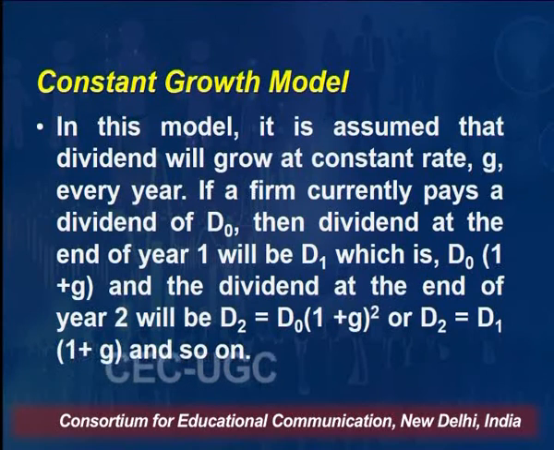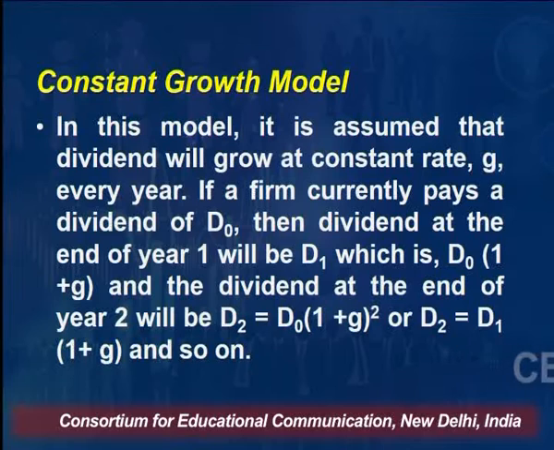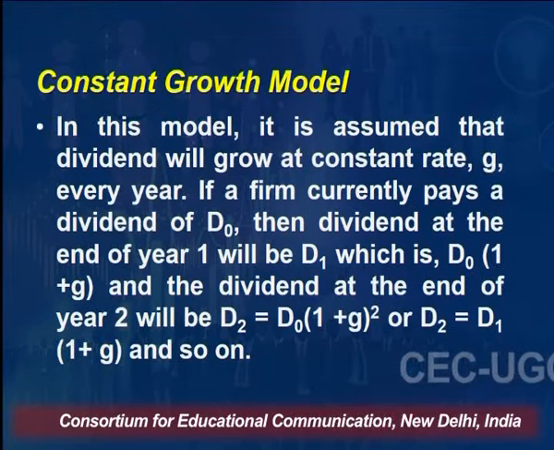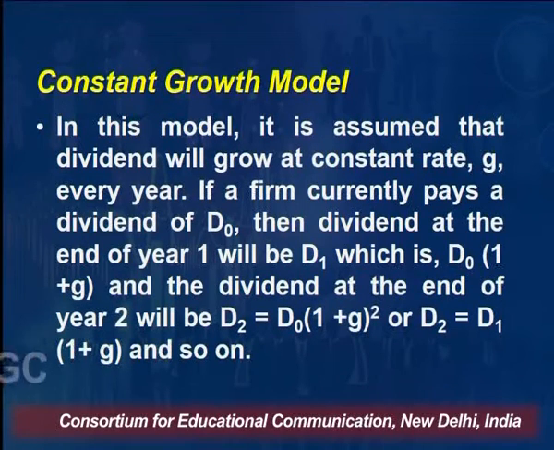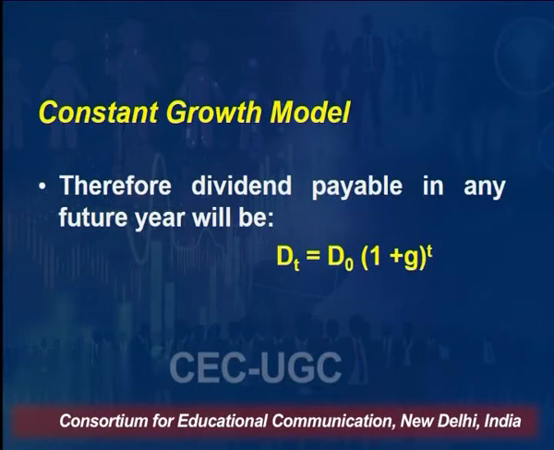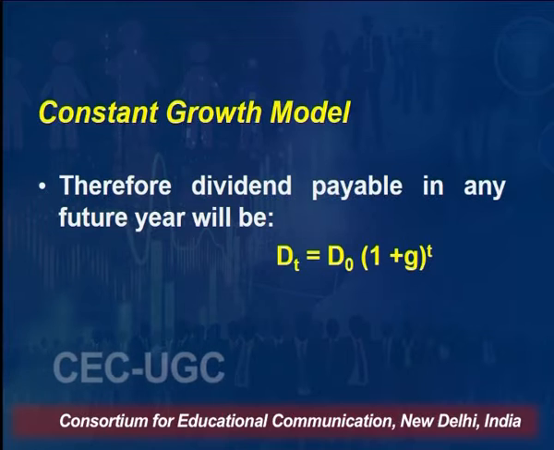So this is called constant growth. The rate at which the dividend is growing is constant. So what is D1? D1 means dividend in the first year. D0 is the dividend in the current year. So D1 is equal to D0 into (1 plus G). Similarly, D2 is D1 into (1 plus G), and so on and so forth. So we say DT, the dividend in period T, will be D0 into (1 plus G) raised to the power T. T is nothing but the time period.